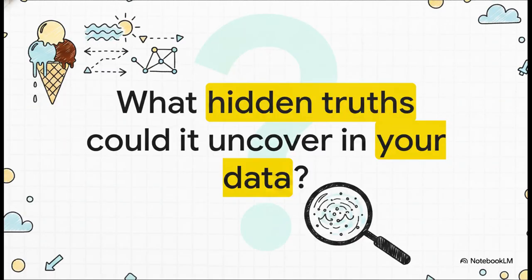Which leads us right to our final thought. We've seen how hidden Markov models can logically reconstruct an entire lost summer of weather using nothing but a list of eaten ice creams, mapping observable actions to hidden realities. So, if an algorithm can mathematically decode the hidden weather of 2020 from a simple dairy habit, what hidden truths could it uncover in your own data?